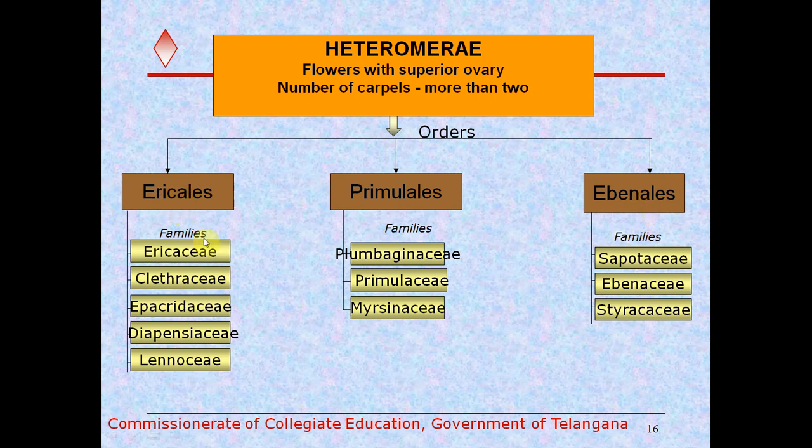Ericalis consists of 5 families: Ericaceae, Clythraceae, Epacridaceae, Diapensiaceae, Linosae. Primulalis is divided into 3 families: Plumbaginaceae, Primulaceae and Myrcinaceae. The Ebenalis order is divided into 3 families: Sapotaceae, Ebenaceae and Styracaceae.